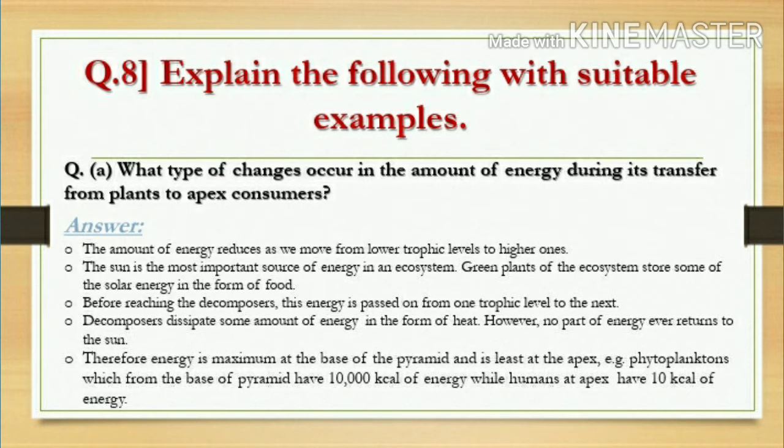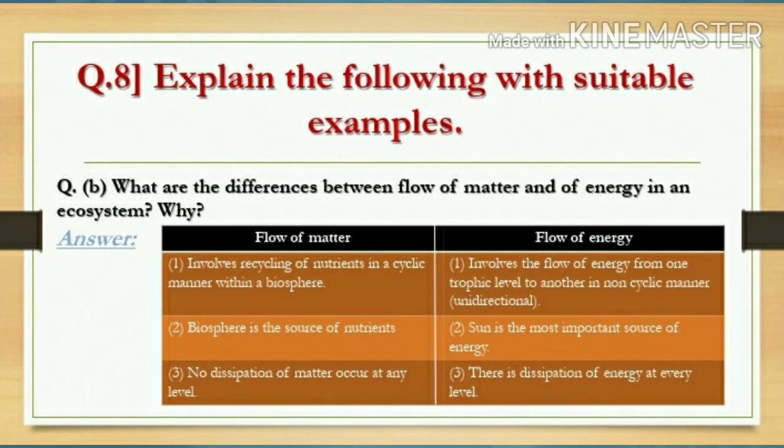Now we all know the energy pyramid, we have studied it in the lesson. One energy pyramid is given to you which is of aquatic life. So here you can even draw that energy pyramid to explain it. The example is written here. Phytoplanktons, which form the base of the pyramid, have 10,000 kilocalorie of energy, while humans at the apex have 10 kilocalorie of energy. So this figure, the energy pyramid, shows that the energy keeps reducing while transferring from plants to apex consumers. Let us come to the last question.